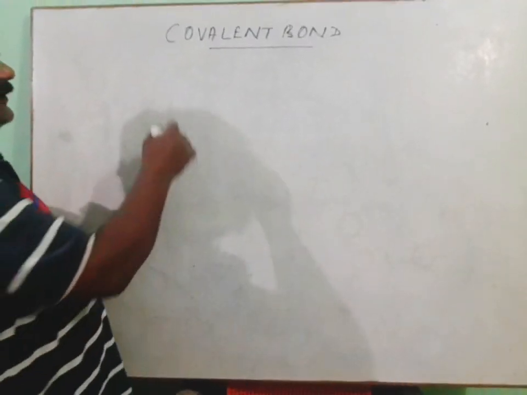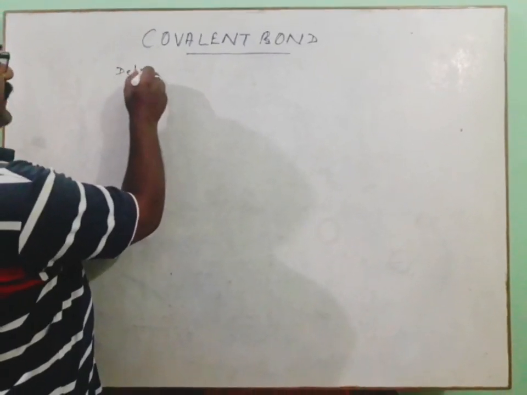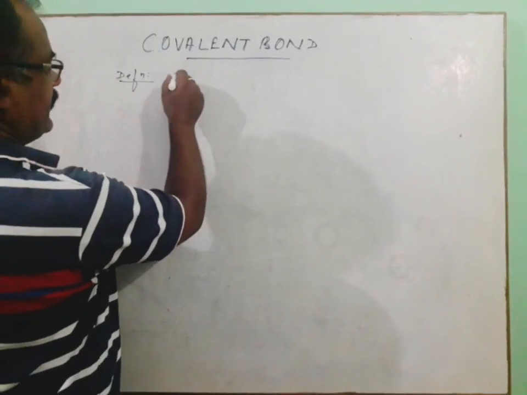So far as the definition is concerned, we can define the covalent bond as a chemical bond.